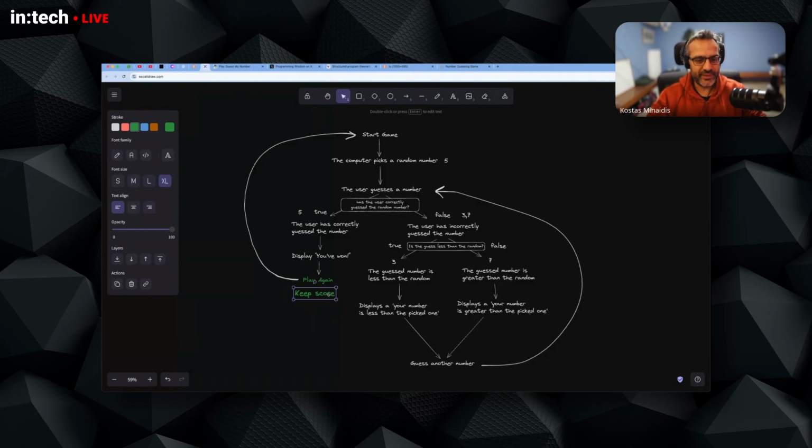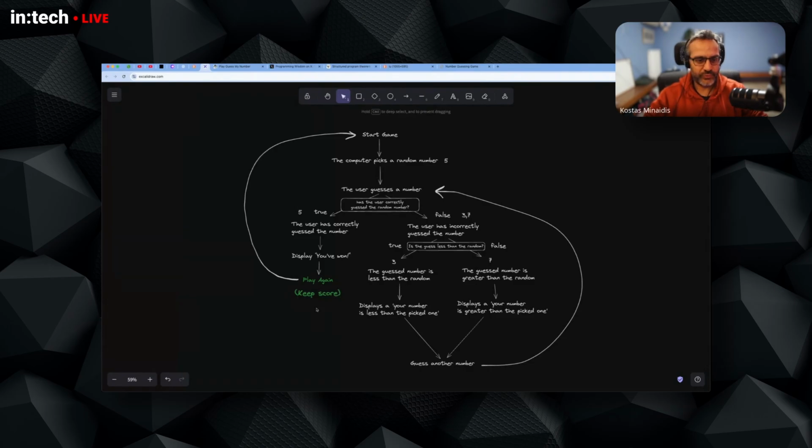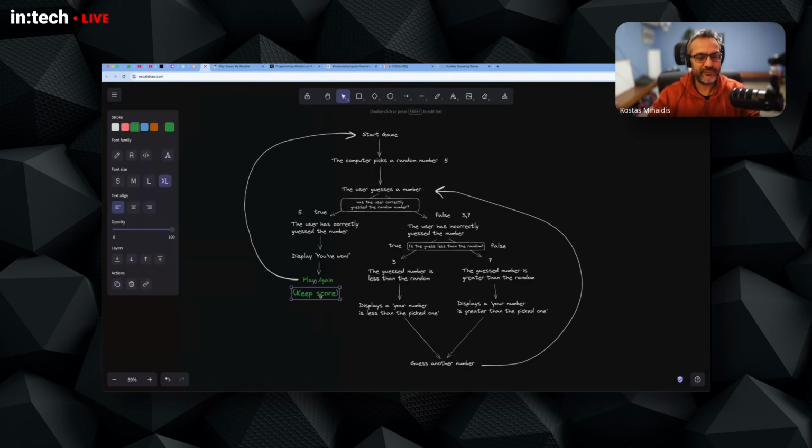So we can improve the logic by adding some extra things. Now I won't sketch out what the logic would look like for keeping a score. I will leave this up to you, but we can improve the game logic by introducing some nice game features.